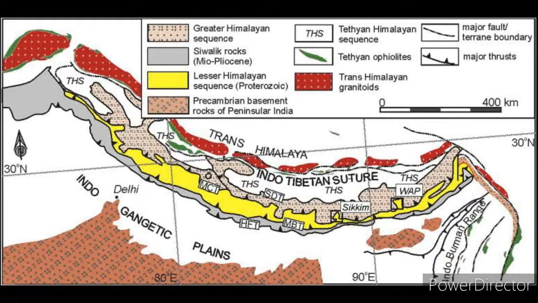Then next, the middle part of the Himalayas, the Lesser Himalayas, also known as Himachal. The elevation of the Himachal is 3,700 to 4,500 meters.